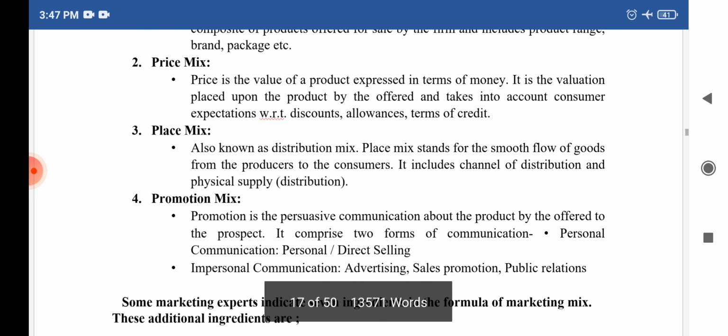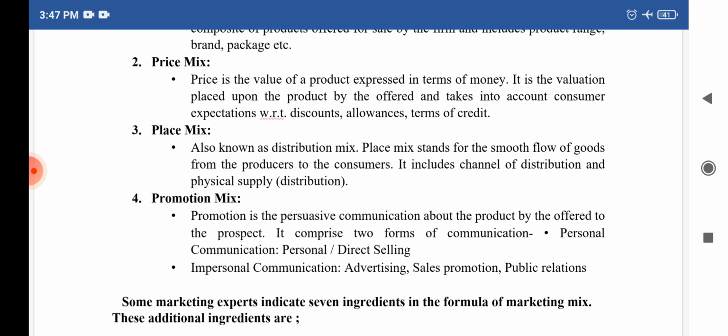And the third element is place mix. Place mix is also called distribution mix or place and distribution mix. Place mix stands for the smooth flow of goods from the producers to the consumers. As we know, only producing the goods is not important. We have to make sure that those goods will reach the consumer, and this is possible with the help of place mix. It includes channel of distribution and physical supply.